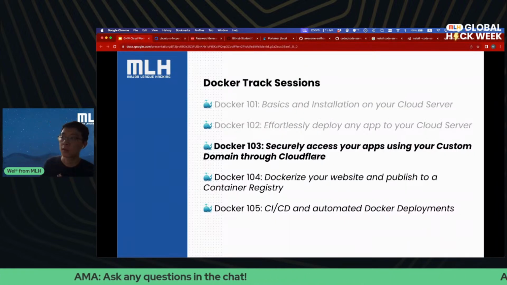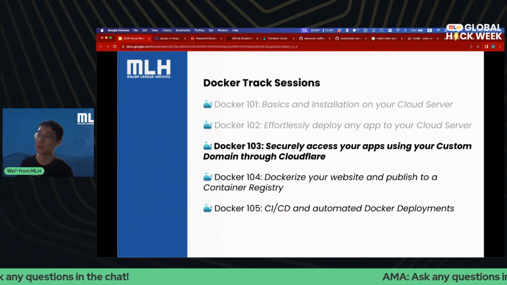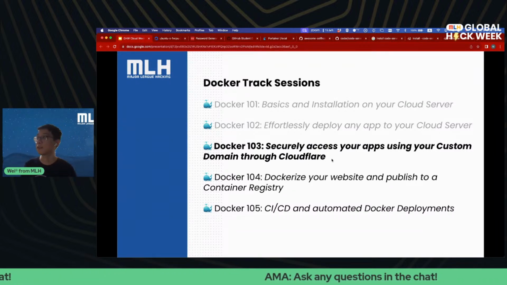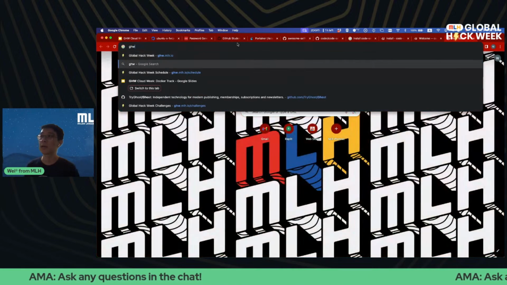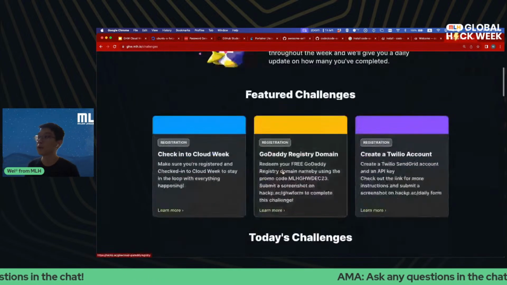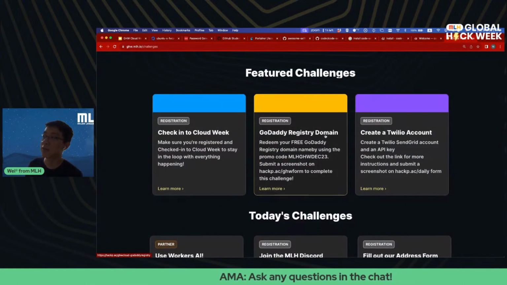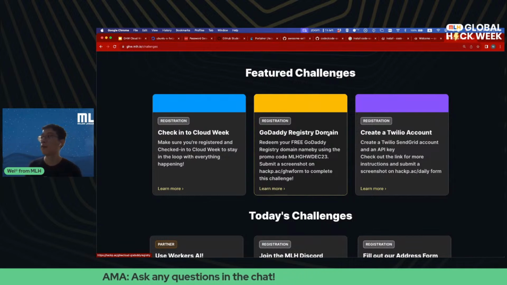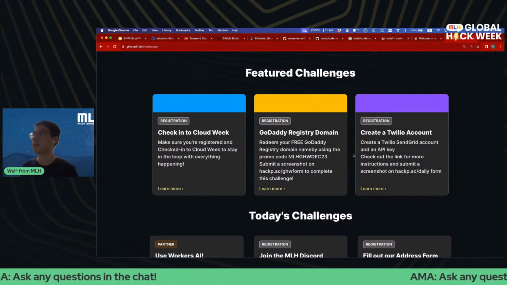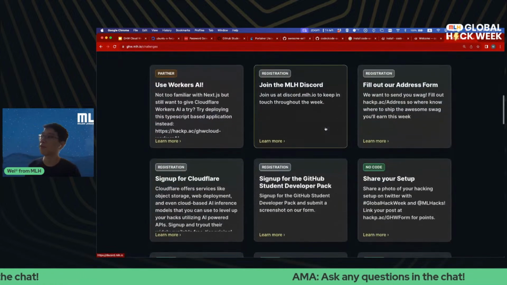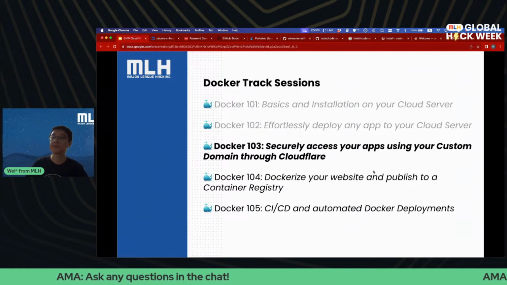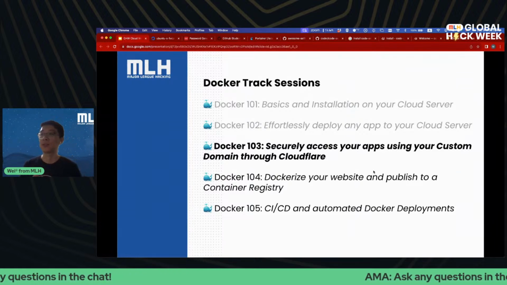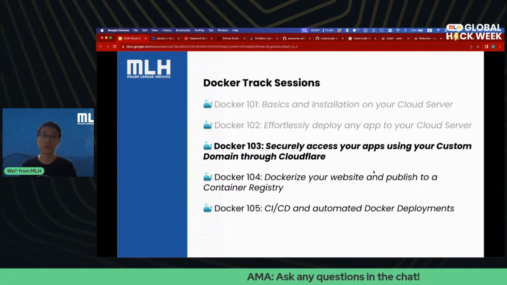For our next session, we are going to learn about how to securely access those apps using a custom domain through Cloudflare. If you don't already have a domain, definitely check out the Global Hack Week website. We have some coupon codes for GoDaddy registry domains that you can get a free domain with. And we also have some challenges related to Cloudflare, like signing up for Cloudflare. So if you would like to learn about how to securely access your apps using your custom domain, HTTPS, through Cloudflare Tunnel, definitely check out my session, Docker 103.